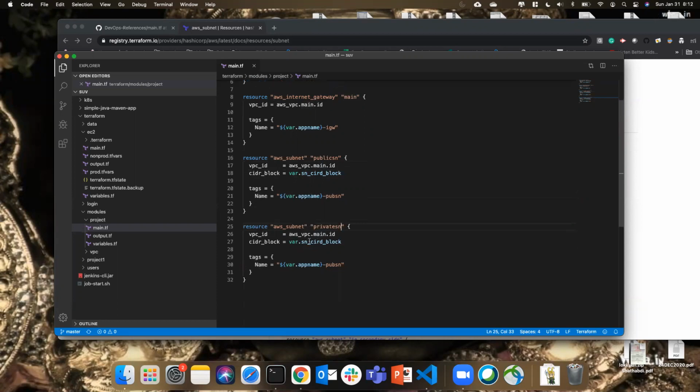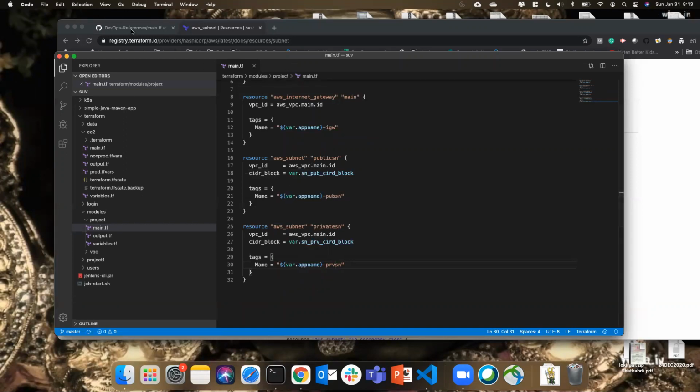Here for the CIDR block, I'm going to take one more variable. This is private, and this is going to be public. SN public CIDR block, SN private CIDR block. Tags, this will be private. See? Now we have two subnets created.